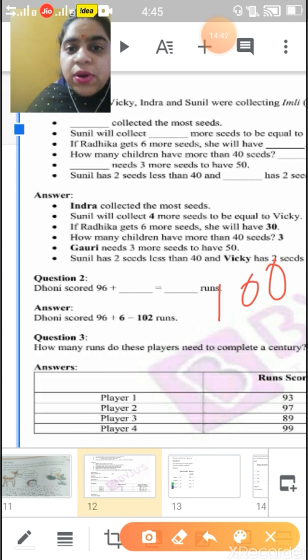If we score 200, then it is the second century. If we score 100, that means we scored a century. Now come back to our next question.